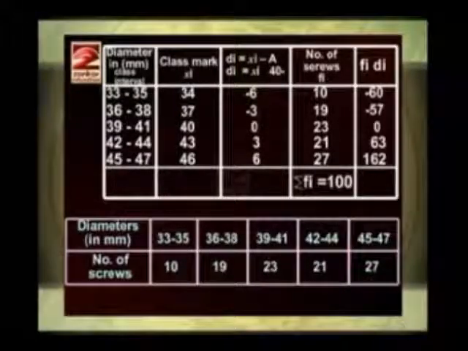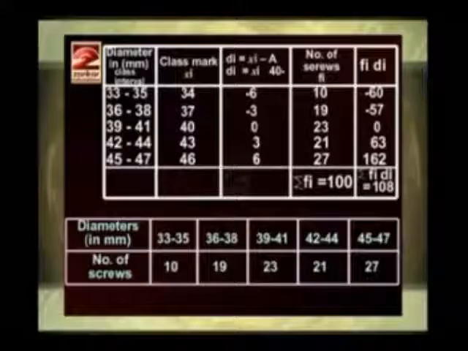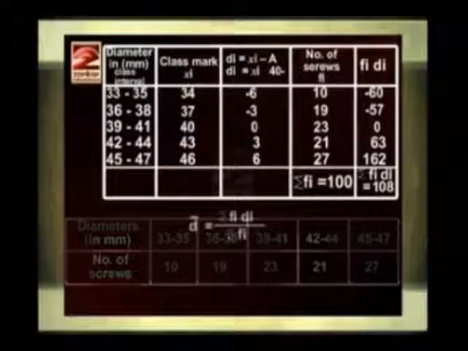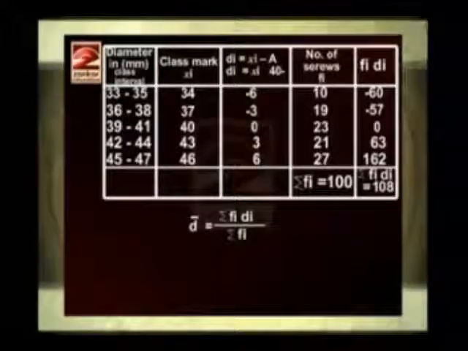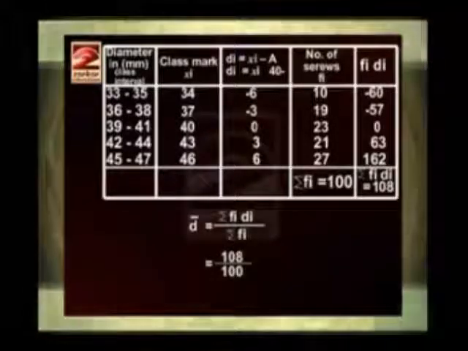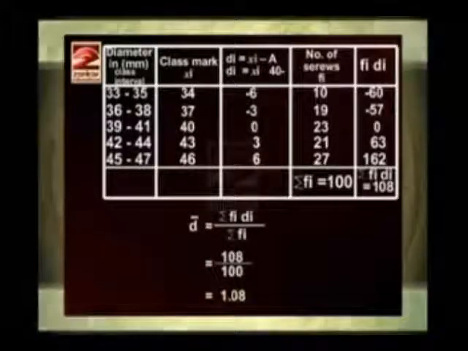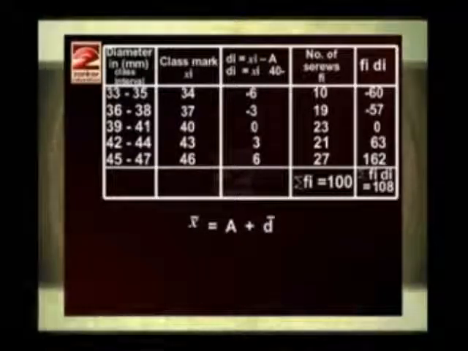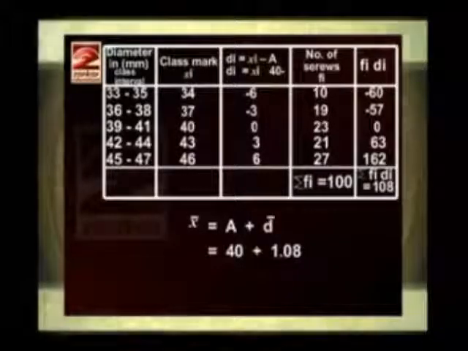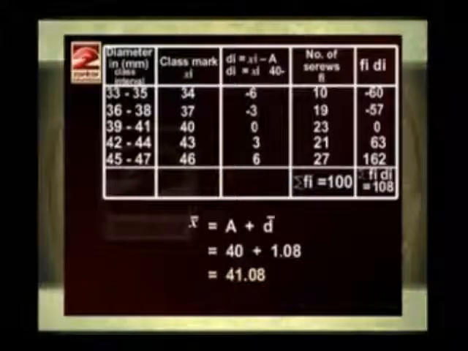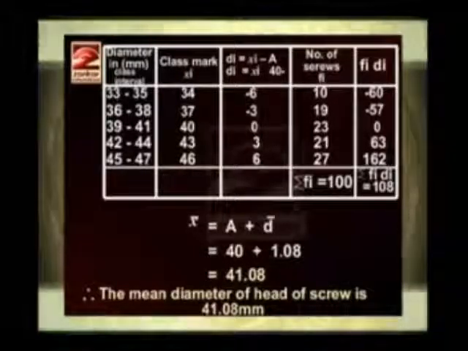Now, sigma fi is equal to 100 and sigma fi di is equal to 108. First we'll find out d bar, that is equal to sigma fi di upon sigma fi, that is equal to 108 upon 100, that is equal to 1.08. Now the mean x bar is equal to a plus d bar, that is equal to 40 plus 1.08, that is equal to 41.08. And therefore, the mean diameter of the head of a screw is 41.08 millimeters.